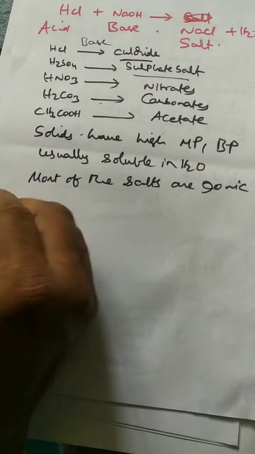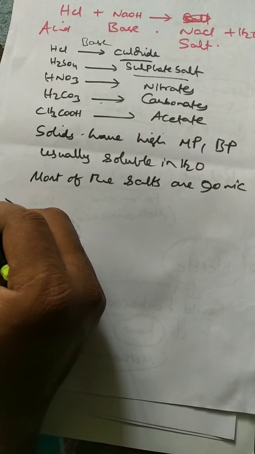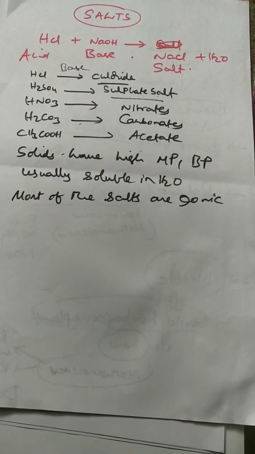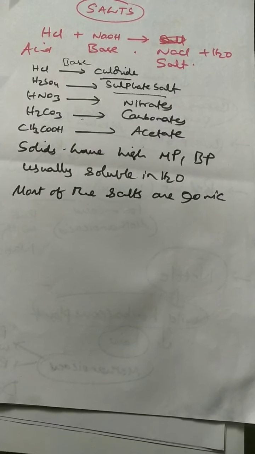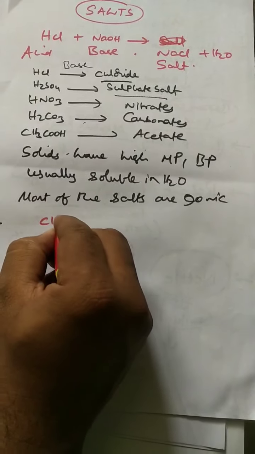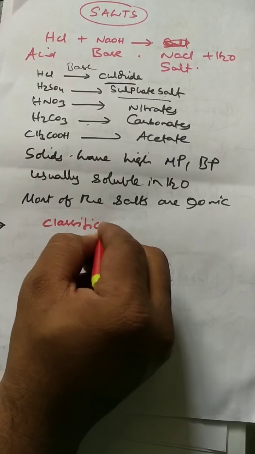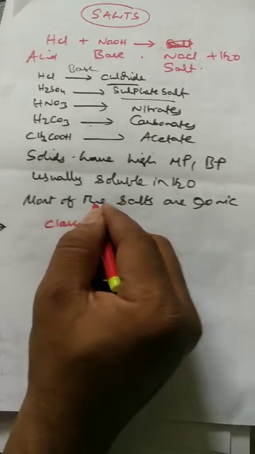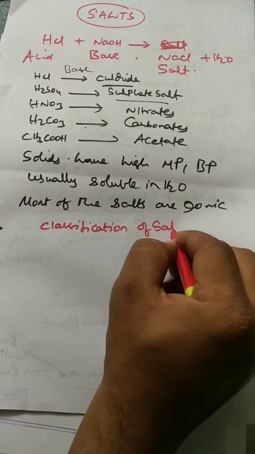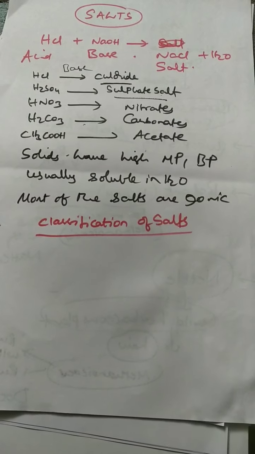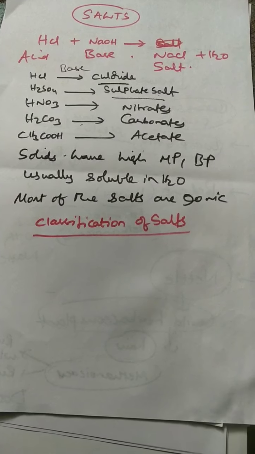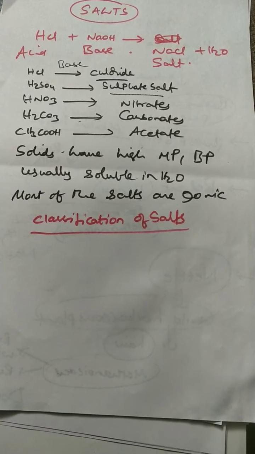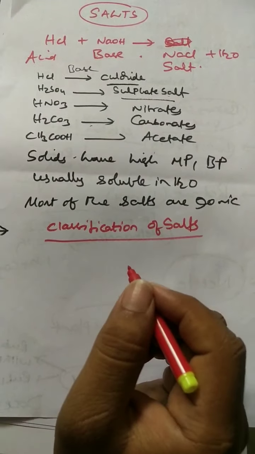Here we are going to classify the salts. Classification of salts: how are these salts classified?